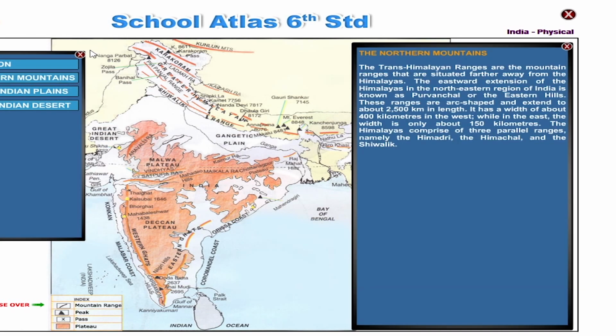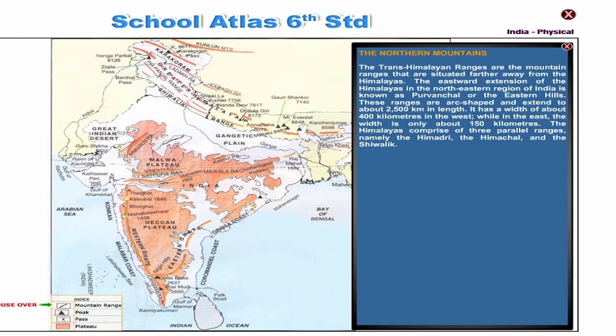The Northern Mountains. The Trans-Himalayan Ranges are the mountain ranges that are situated farther away from the Himalayas. The eastward extension of the Himalayas in the northeastern region of India is known as Purvanchal or the Eastern Hills.